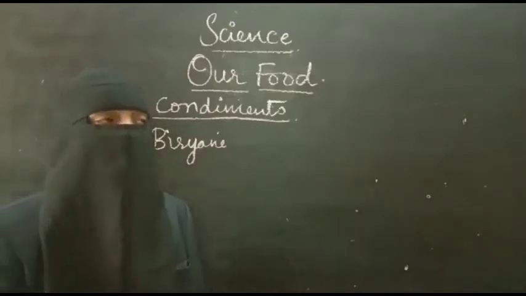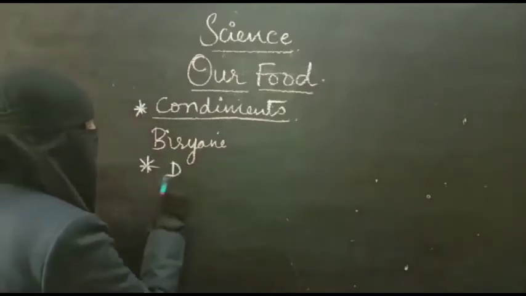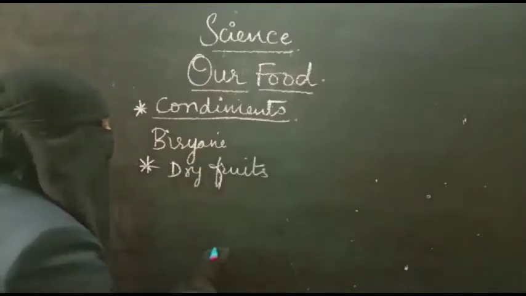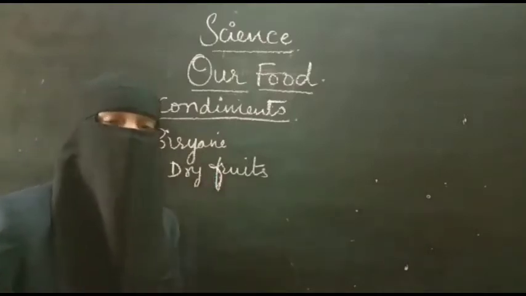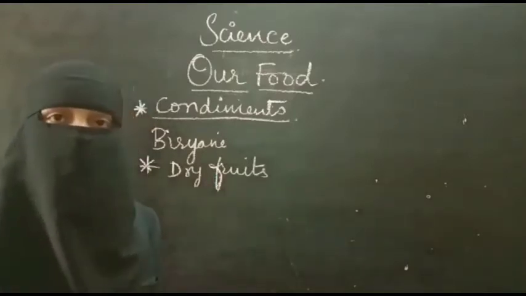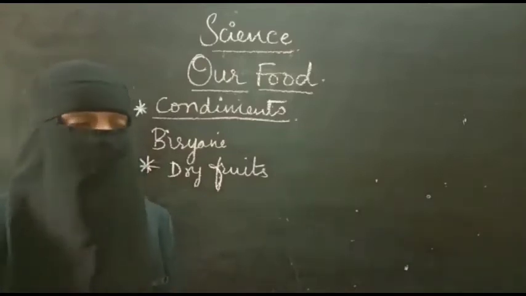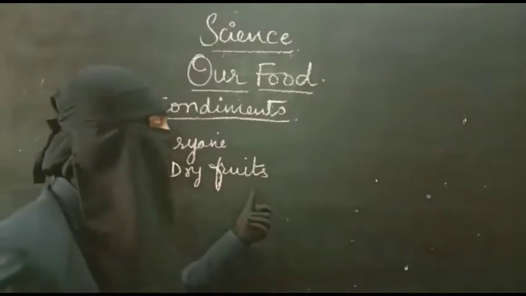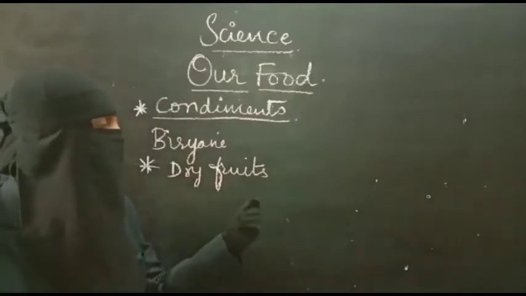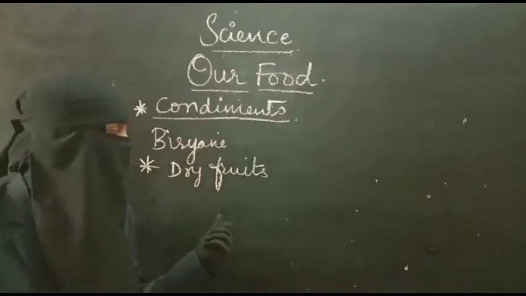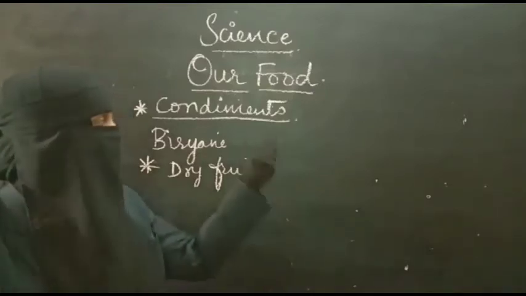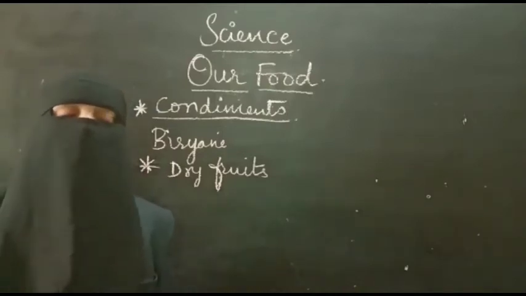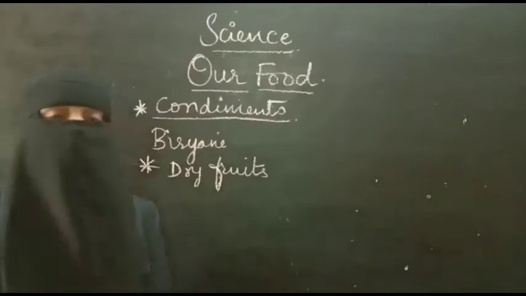In the same way, in sweet dishes, we add one more important thing, dry fruits. Usually in sweets like payasam, or if you are making gulab jamun, for garnishing they use dry fruits. So dry fruits are also grown in particular places, so they are also expensive and they are added in little amount because they are strong enough and they can give good aroma. As condiments will give aroma, dry fruits will give good taste, and they make the dish look very beautiful.